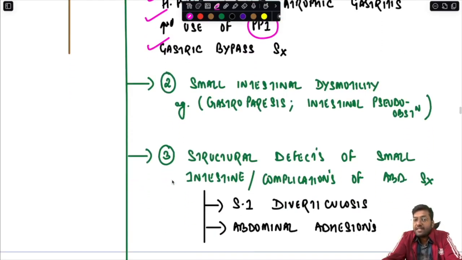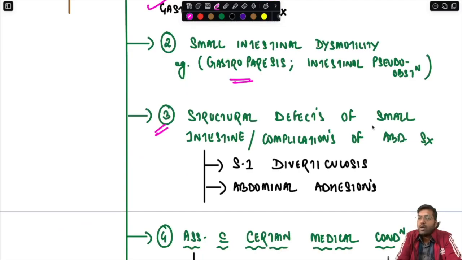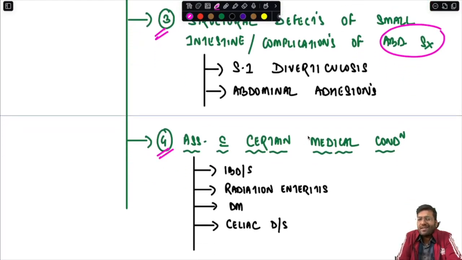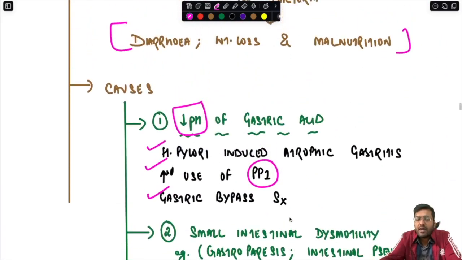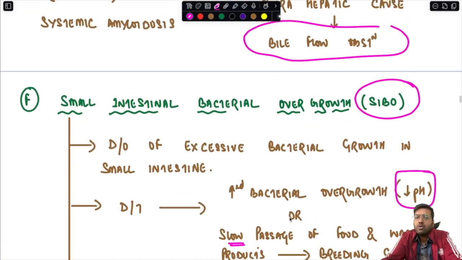Secondly, small intestinal dysmotility, for example gastroparesis or intestinal pseudo-obstruction. Thirdly, structural defects of the small intestine or complications of abdominal surgery, like small intestinal diverticulosis, abdominal adhesions, etc. Fourthly, association with certain medical conditions like inflammatory bowel disease, radiation enteritis, or secondary to diabetes mellitus or celiac disease. So these are the four conditions which are predisposing to bacterial overgrowth.